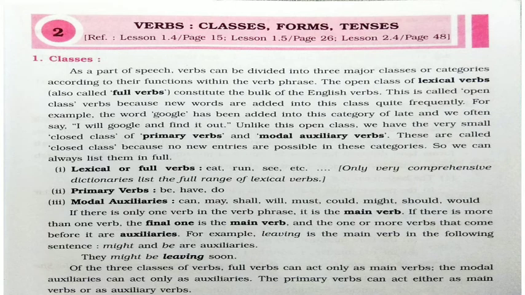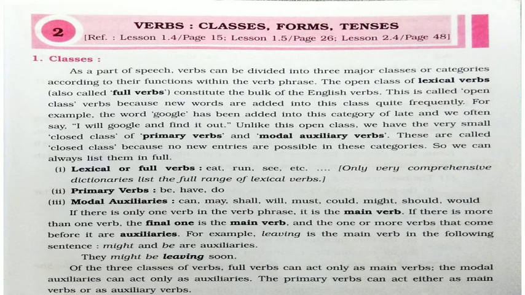Secondly comes the primary verbs: be, have, do. I have to go shopping. I have to go to the mall. These are known as primary verbs, where we use be, have or do.